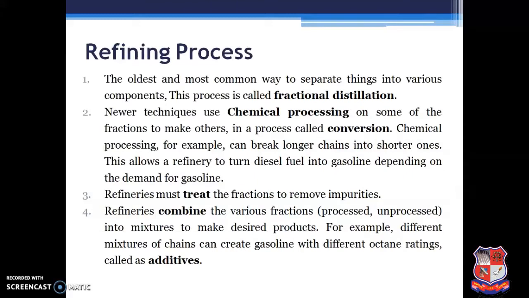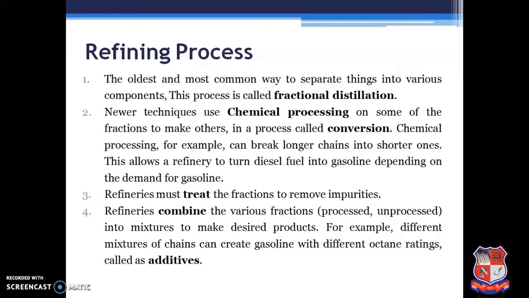Refinery process. As I mentioned, the first step is fractional distillation, the oldest, most common way to separate things into various compounds. Next is the conversion. With the help of newer techniques, we need to treat fractions to make some other compounds. For example, we can break a longer chain into a shorter one. This allows a refinery to turn diesel fuel into gasoline, depending on the demand for gasoline.